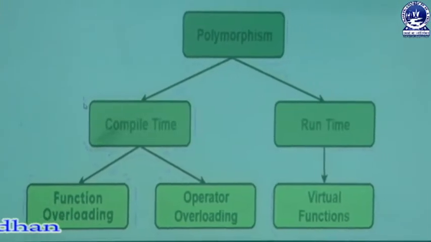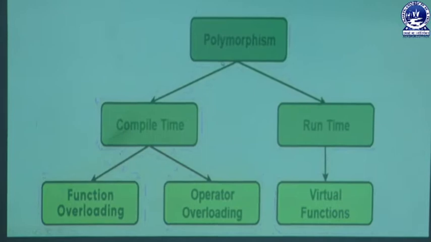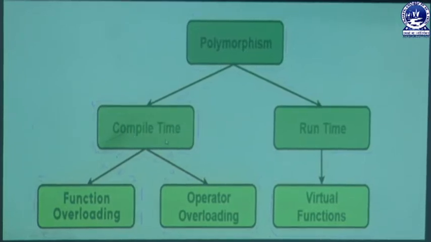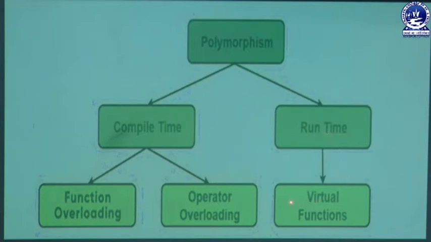Here I have represented the types of polymorphism in a diagrammatic way. Polymorphism is categorized into compile time and runtime. Compile time can be implemented by using function overloading and operator overloading, and runtime polymorphism, which is dynamic in nature, is implemented by using virtual functions, which we will discuss later.